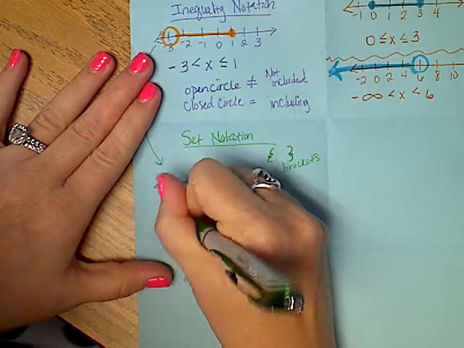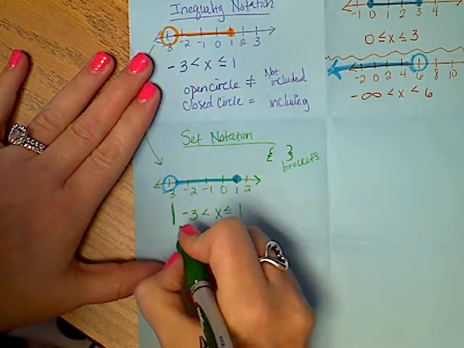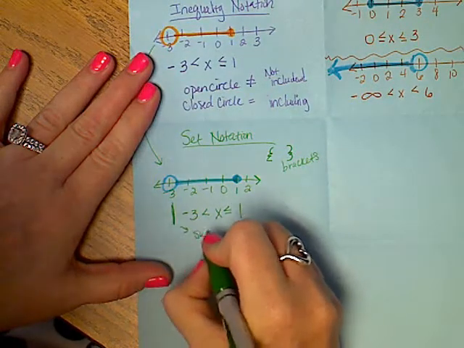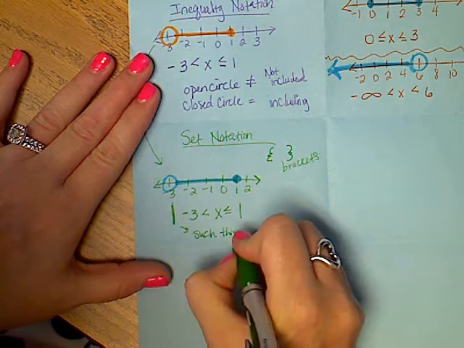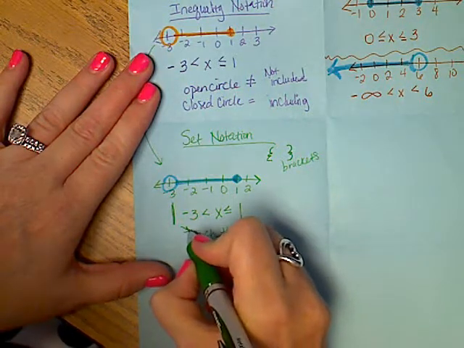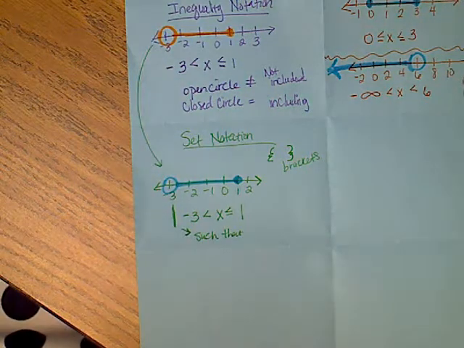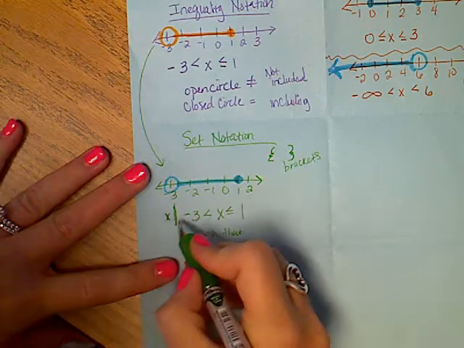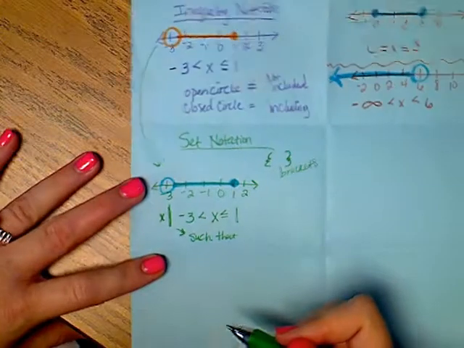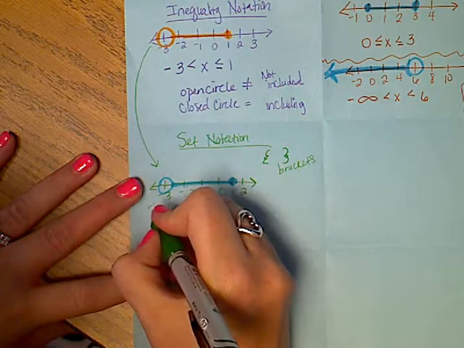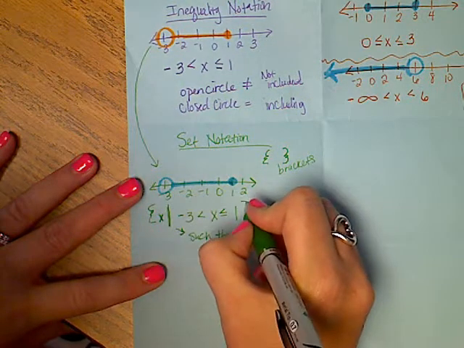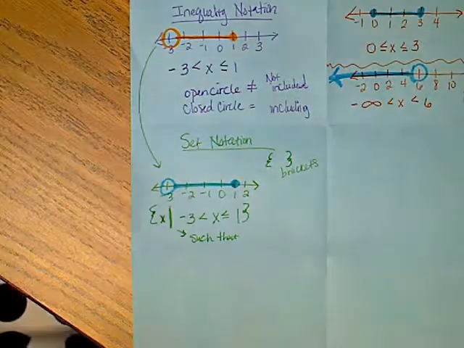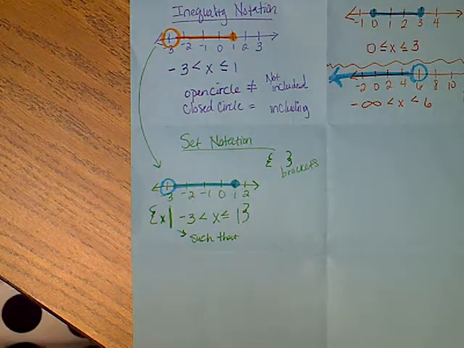You're going to put this big line right here. I'm going to draw a little arrow. That means such that. It's weird, but that's what it means. Okay? You're going to put an X right in front of it. So it's going to be X such that, and we've got the information. And then you're going to put the things I can't draw, the brackets. So this is what set notation looks like.